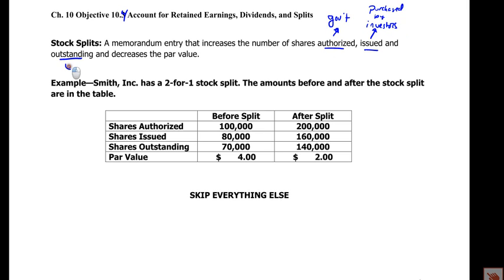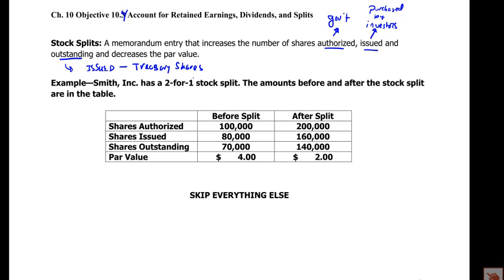And outstanding is issued minus treasury shares. So if it's issued but then bought back, that reduces the number of shares outstanding.